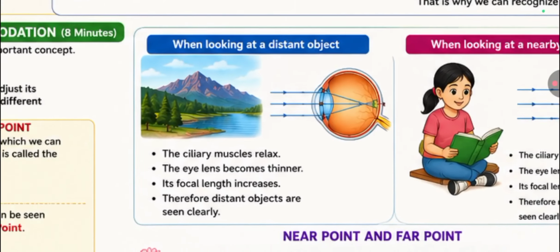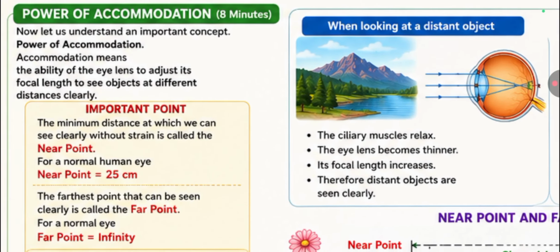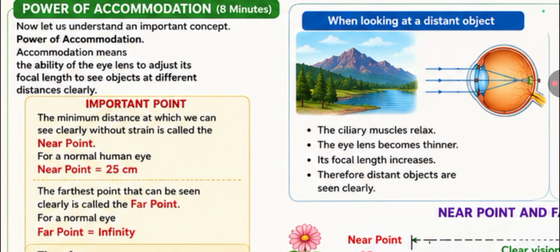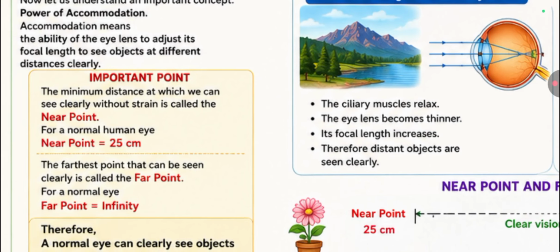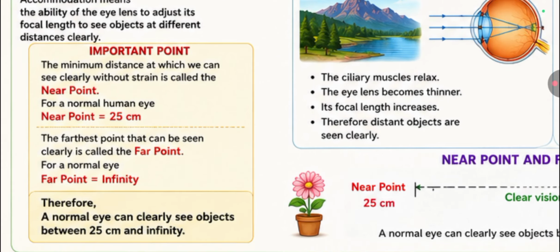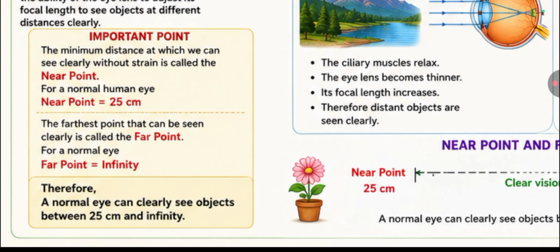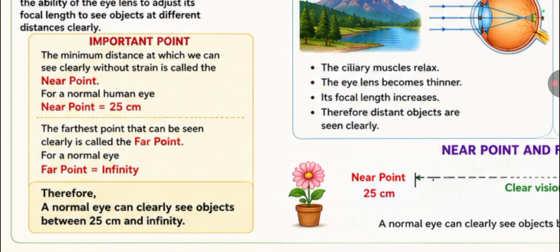Power of accommodation. Now, let us understand an important concept, the power of accommodation. Accommodation means the ability of the eye lens to adjust its focal length to see objects at different distances clearly. The minimum distance at which we can see clearly without strain is called the near point.